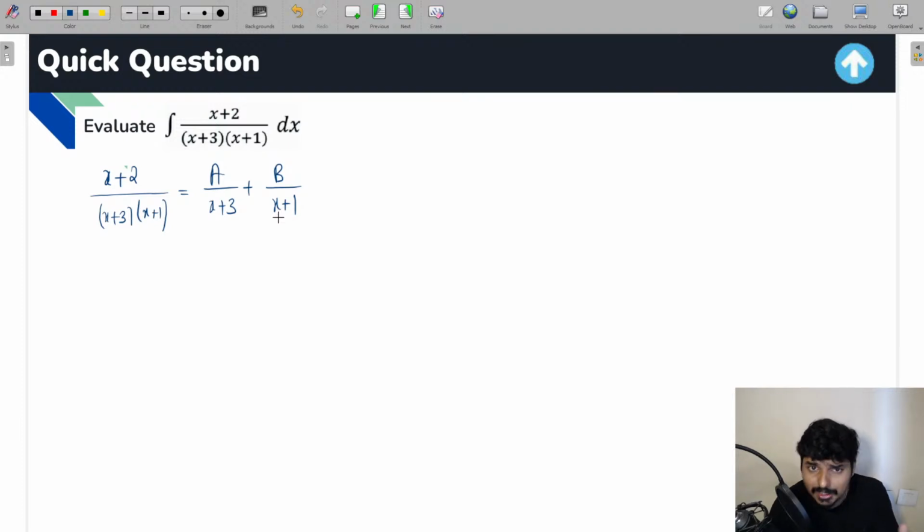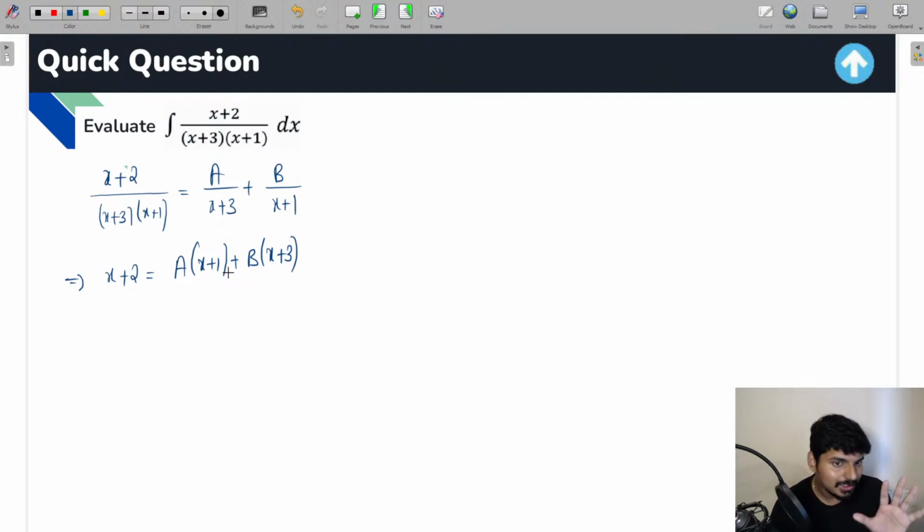So how do we find the values of a and b, everyone? Very simple. Just take the LCM. You're going to get x plus 2 is equal to a into x plus 1 plus b into x plus 3, right everyone? And the denominator terms are anyway going to get cancelled. So from here, we need to figure out the values of a and b. To find them, I'll tell you a very simple method. Just take the values of x in such a way that one unknown value will get eliminated and the other unknown value's answer you can easily find out directly.